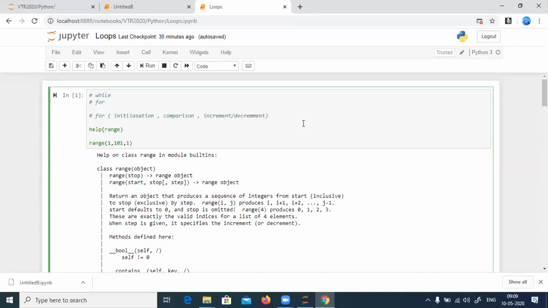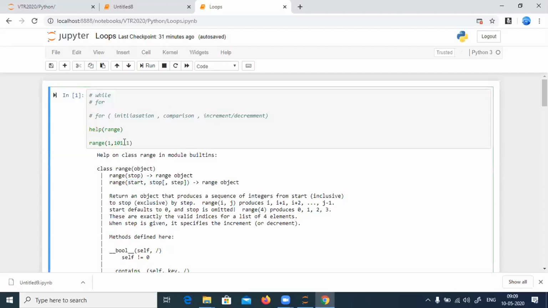When it comes to loops, there are two types: the for loop and the while loop. As I told you, in Python it is abstract, meaning you can't really see how the loop works. I told you with an example that a loop has three parameters: initialization, comparison, and increment or decrement. This is supported by the range function in Python. The range function has three characteristics: start, stop, and step. Start from 1, stop at 101, step by 1.